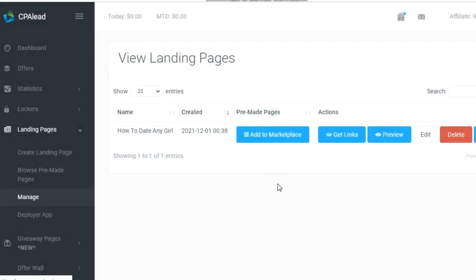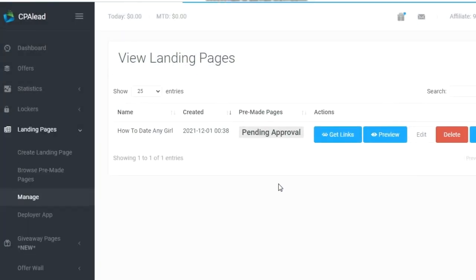Now your page has been submitted, and when they approve it, then someone else can also promote. When the promoter earns commission, you will also be getting 5% out of it.